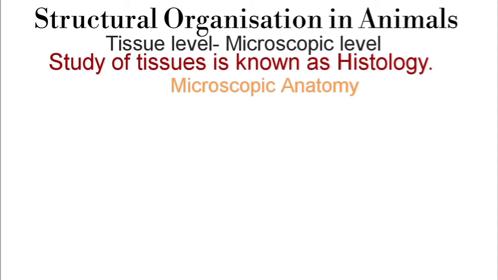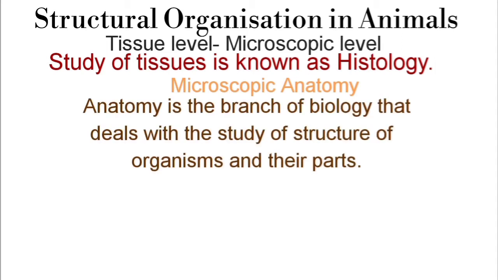As we know, anatomy is that branch of biology that is concerned with the study of structure of organisms and their parts, and anatomy mainly deals with the microscopic level, and histology deals with the tissue level. That is why we often call it microscopic anatomy.